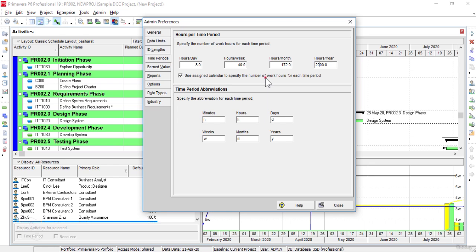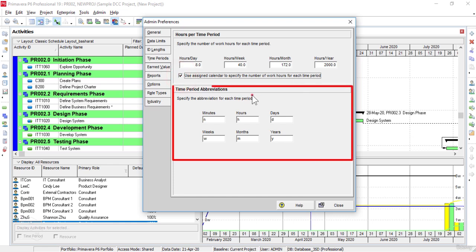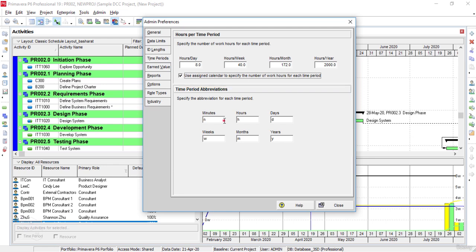Important to note that when multiple calendars with different hours per day are being used, then this checkbox is checked and the user should correctly specify the hours per time period in each calendar. Time period abbreviations are used to specify the abbreviations for each time period or the display durations.